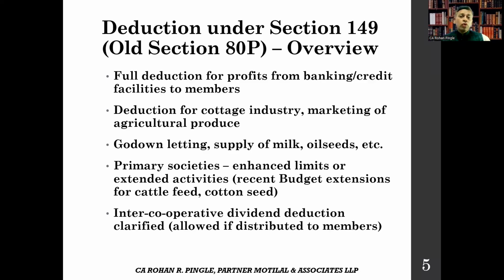This income is fully deductible under section 149. Similarly, a marketing society that sells agricultural produce grown by its members also gets the deduction. Godown letting for storage of commodities, supply of milk, oilseeds, and certain primary society activities are also covered. The recent budget, that is 2026, extensions have included supply of cattle feed and cotton seeds from primary societies. So these are now included.